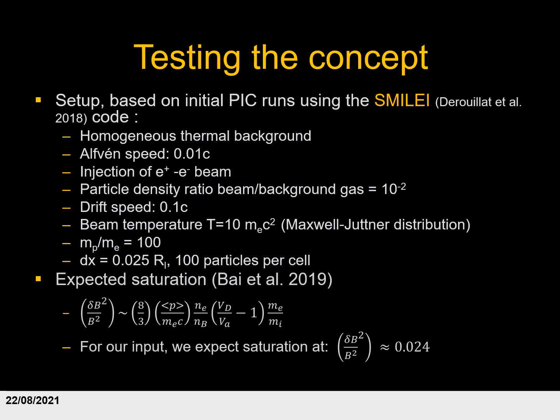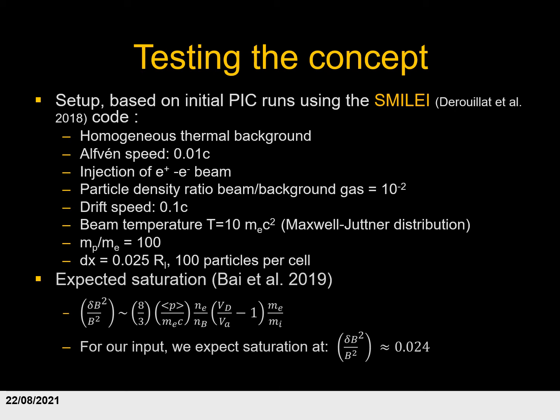We now wish to test this method on the problem that we're trying to solve, to wit, the presence of TeV halos around young and middle-aged pulsars. And we use a setup which is based on initial particle-in-cell runs, which were made using the Smilei code, which was introduced by Derouillat et al. in 2018. We start with a homogeneous thermal background plasma, in which the Alfvén speed is 1% of the speed of light. And into that plasma we inject an electron-positron beam, which represents the particles escaping from the pulsar environment.